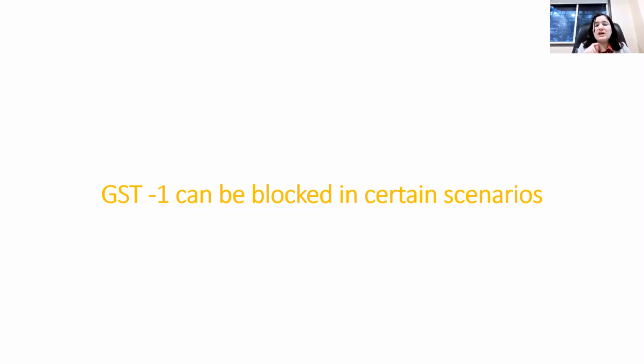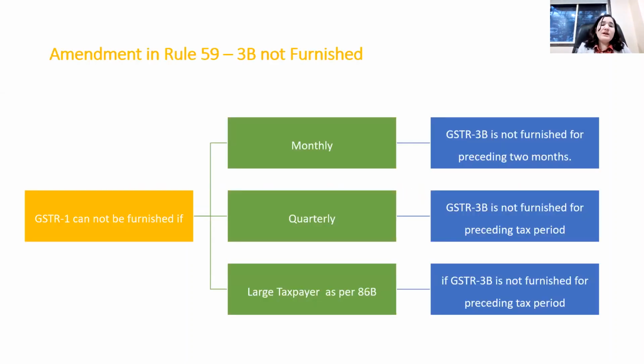They are saying that in certain scenarios, GSTR 1 can be blocked. That means the taxpayer will be unable to file the GSTR 1. And what is that scenario? If you are a monthly taxpayer filing the GSTR 1, and the taxpayer has not furnished the GSTR 3B for the preceding 2 months, then there will be a blocking of the GSTR 1.